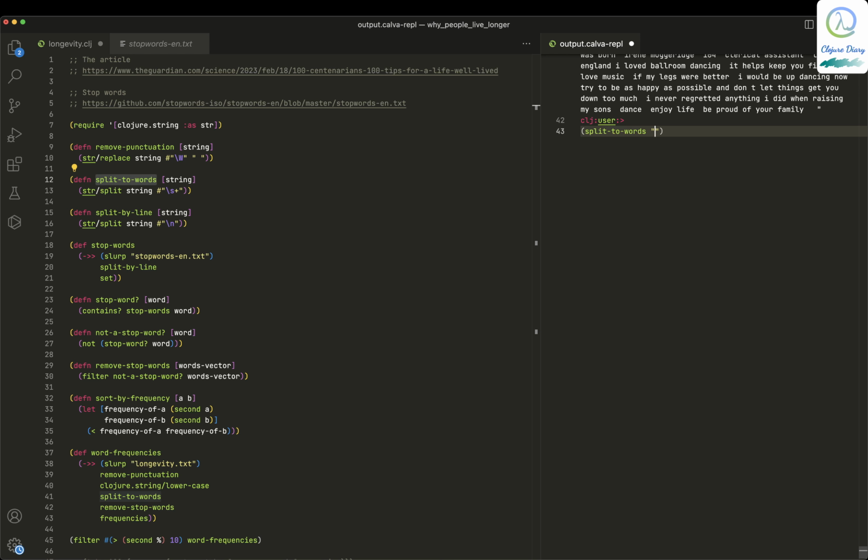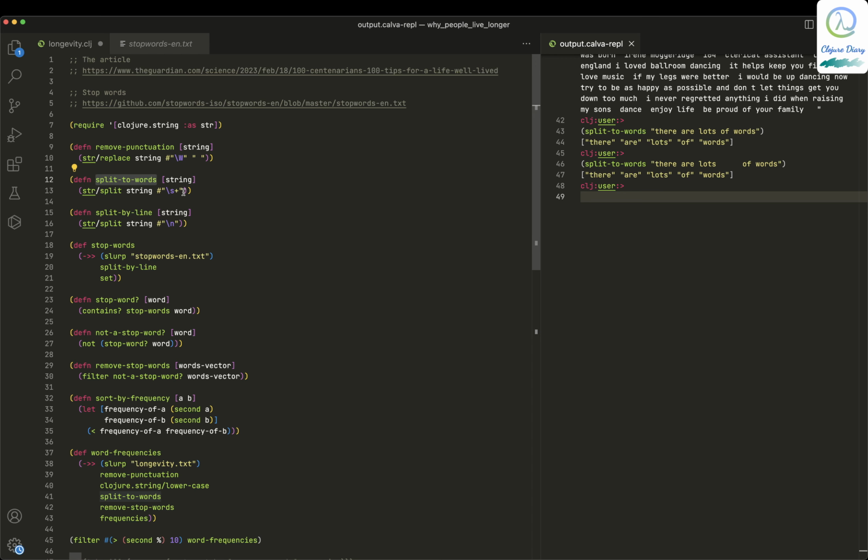Okay. There are lots of words. So this one just splits the words and puts them into a vector. Okay, and it doesn't matter even if there are a lot of spaces, right? So it still splits okay, because of the regular expression.